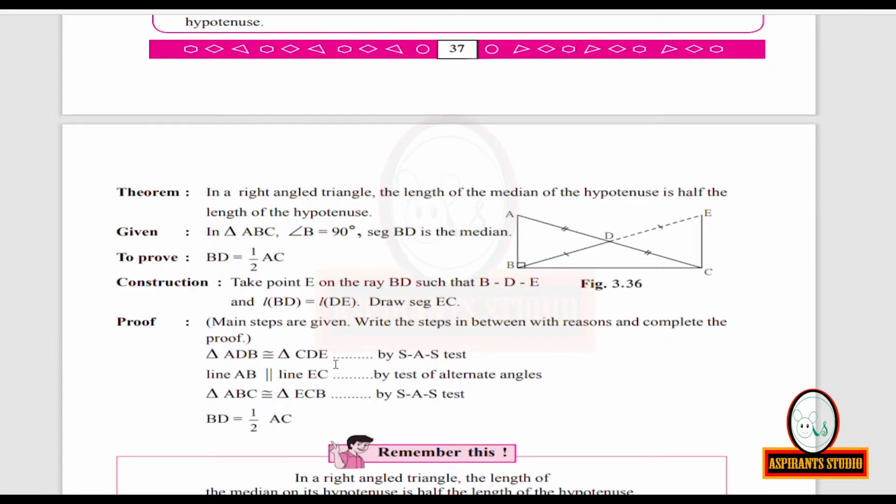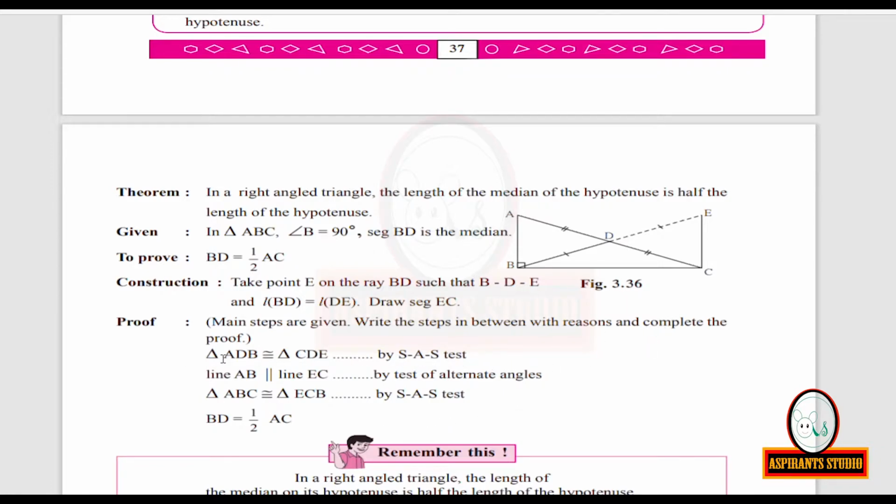And the proof is not given in detail here. I will be explaining the proof. You have to understand and write. Here main steps are only given. Write the steps in between with reasons and complete the proof. The complete proof is not given. We have to write the steps in between with reasons. They are only given a gist of it.